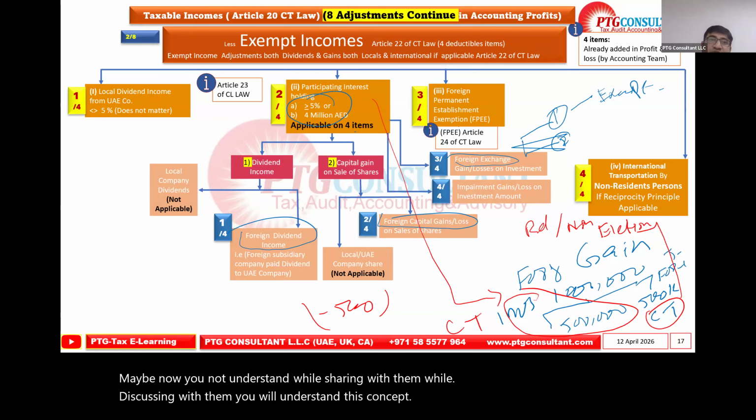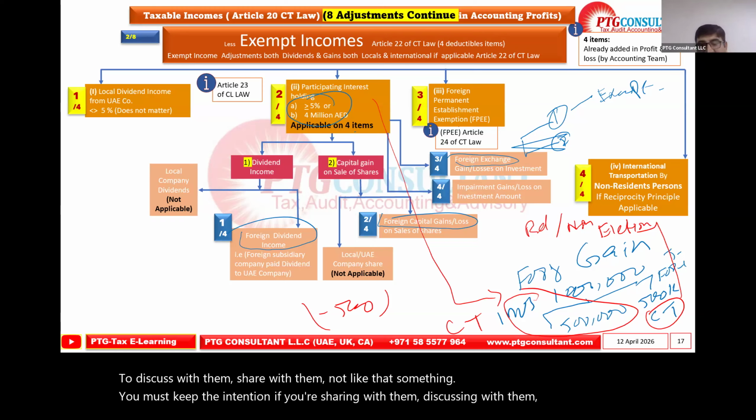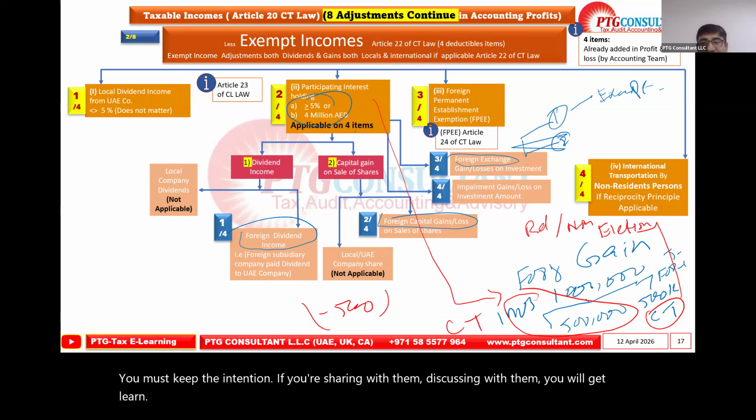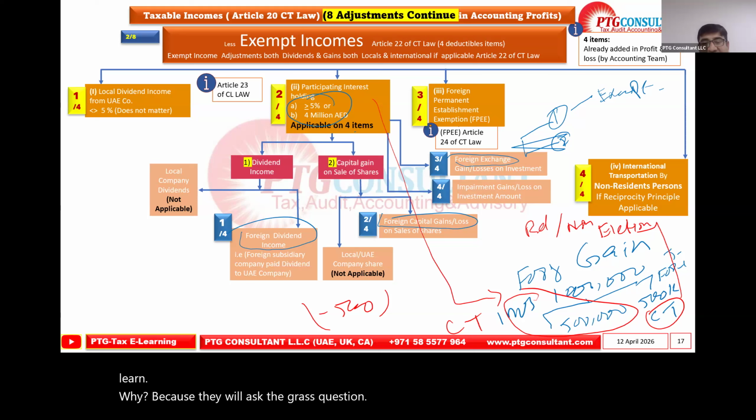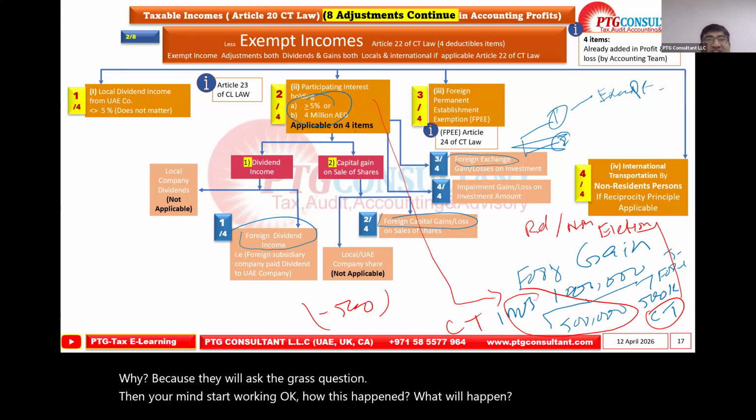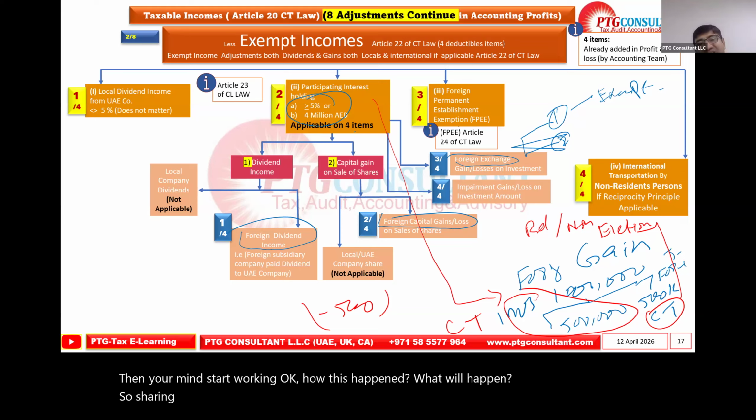Share with them, not in the way that you know something. You must keep the right intention. If you're sharing and discussing with them, you will learn. Why? Because they will ask cross questions. Then your mind starts working: okay, how does this happen? What will happen? So share knowledge with the intent not to show expertise or superiority, but from a learning point of view.